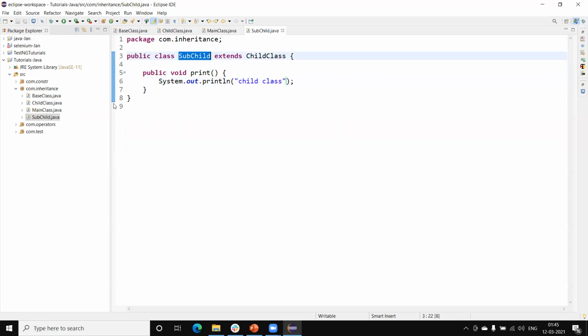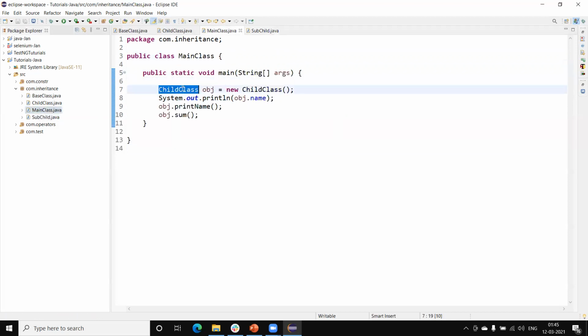Now I'm going to create the object of the child class, and you can see that using the child class object I'm able to access the method and variable defined in the base class. This subclass is not inherited directly from the base class, but it inherits the child class, and the child class inherits the base class. So through the child class, it accesses the properties defined in the base class.